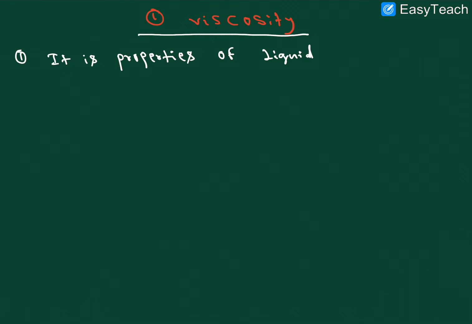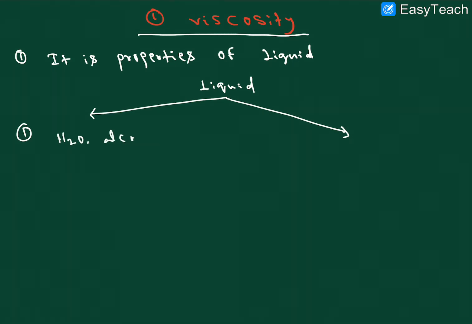Based on the flow, some liquids flow fast and some liquids flow slow. Generally, we can take H2O plus alcohols plus ethers, which can flow fast.